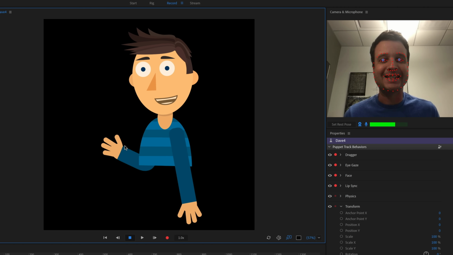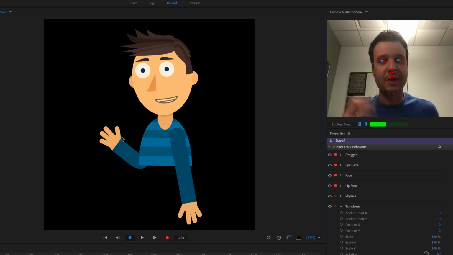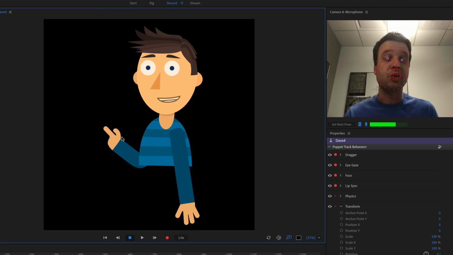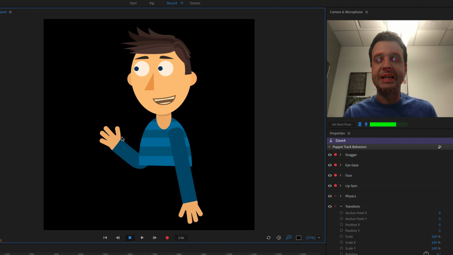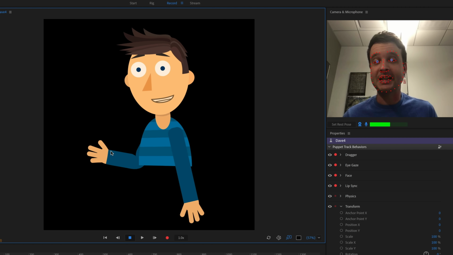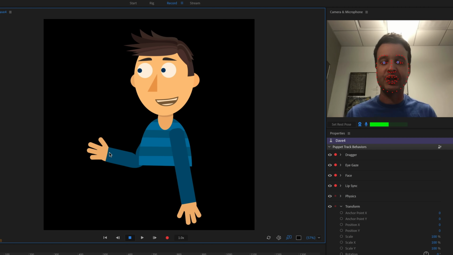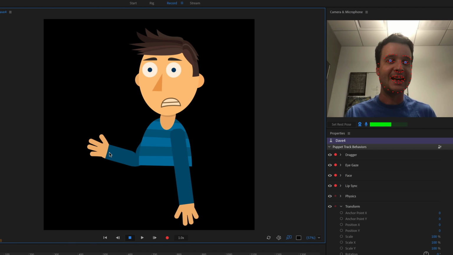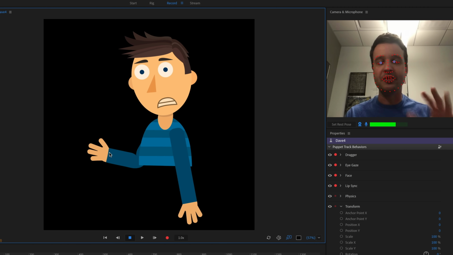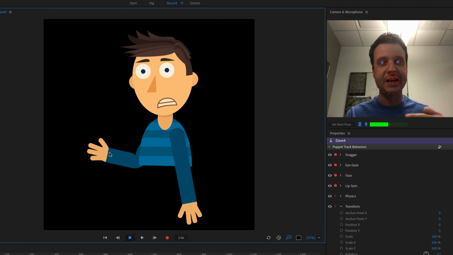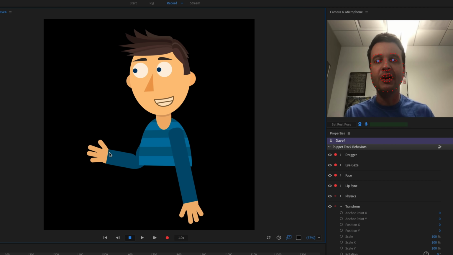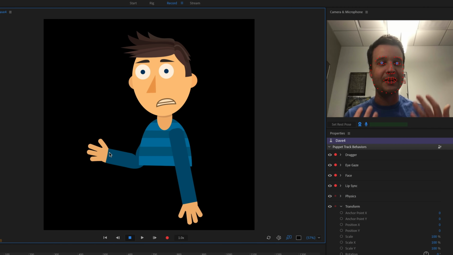So the first one was the hand swap. I'm only seeing 1 hand right now. If I press 1, it's going to change to the point, and if I press it again, it's going to go back to the hand. So that seems to be working. Let's try the different mouth shapes. I did 2 for a frowning mouth, and that's working, and you'll notice my lip sync is not overriding that, so it's working just as I want it to. If I press 3, it's going to do the surprised mouth. 4 is a smile, and 5 is going to do my sad mouth set.